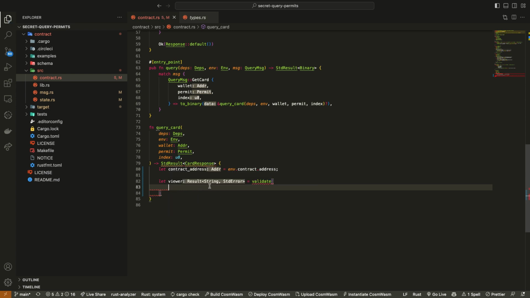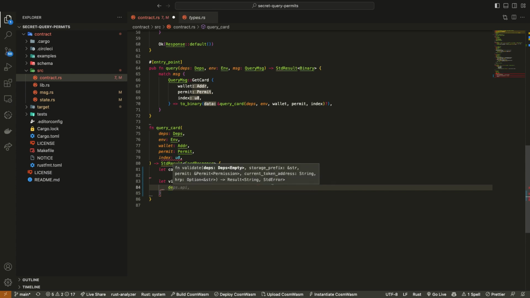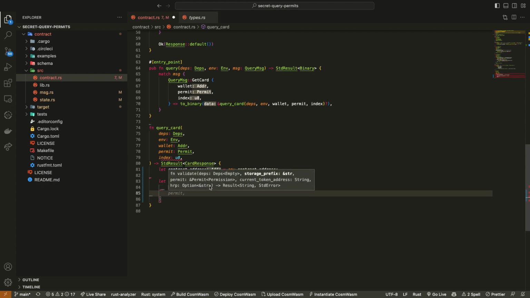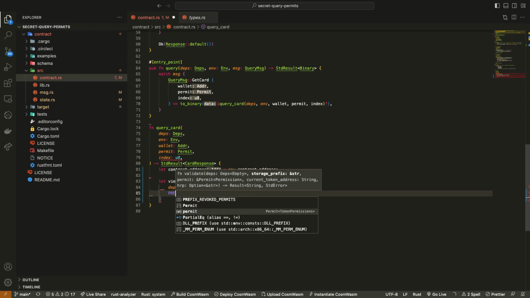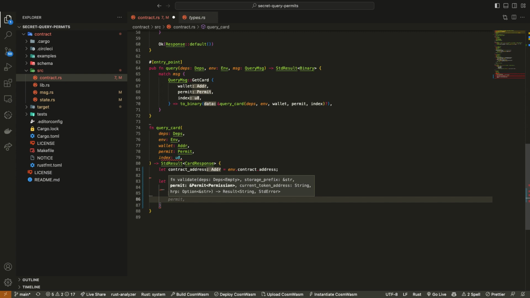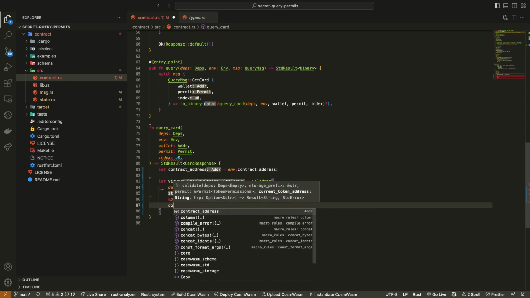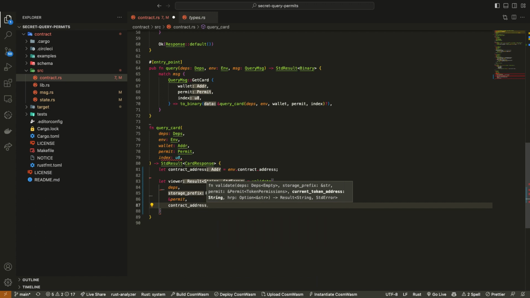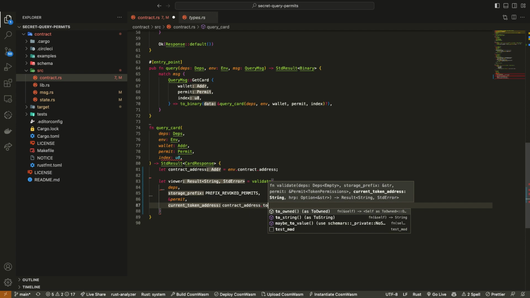It does not. And then this is where we're accessing the contract address. We have to access it as a string, I believe.